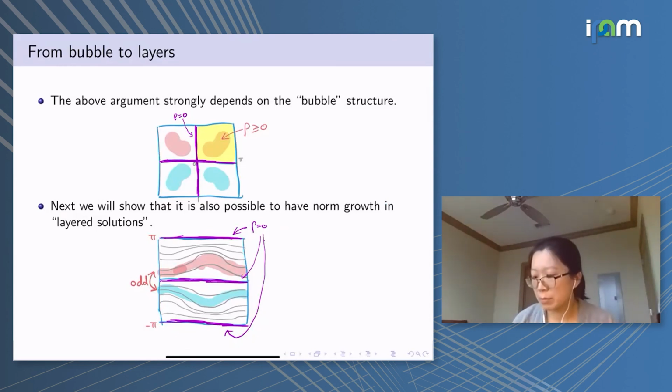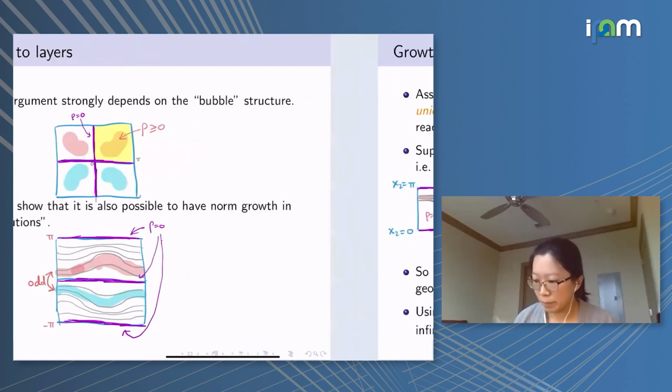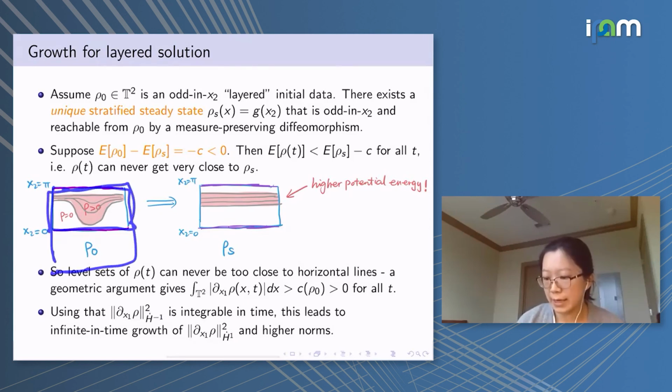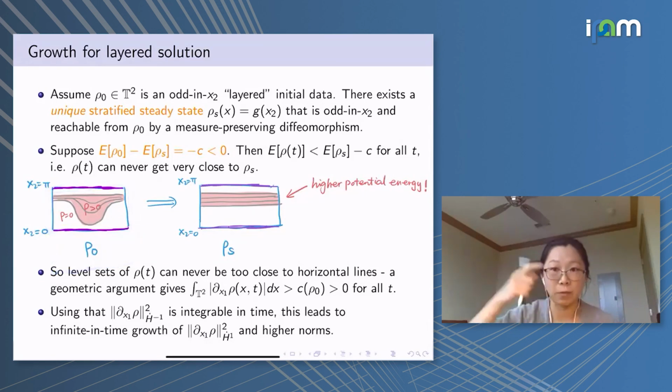We are also able to show that even if our initial data is stratified, we call it the layer solution, there are also initial data that can lead to growth. So let me just briefly show you this picture here. Let's say that this is our domain, the torus, and it again is odd in x2. So let me just show you what happens between 0 and pi.